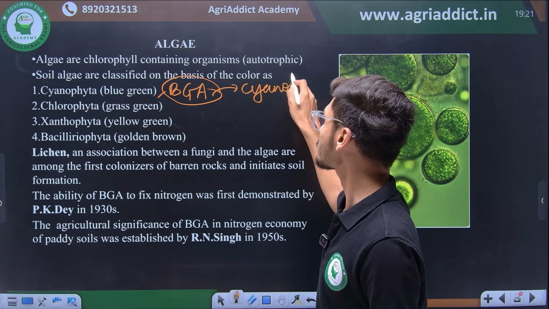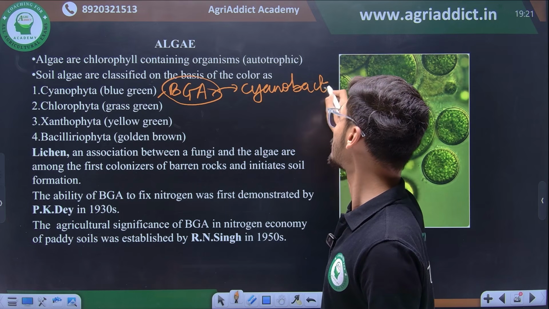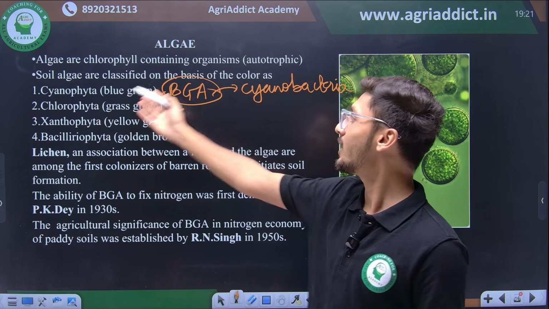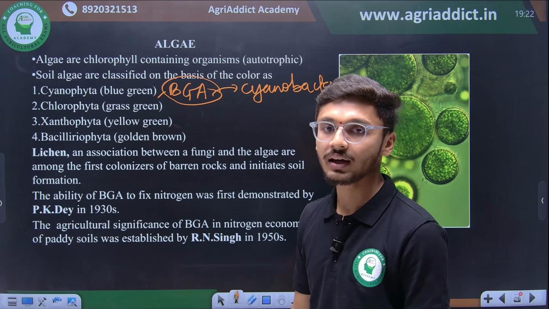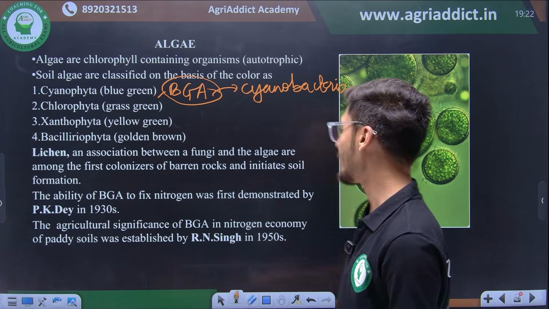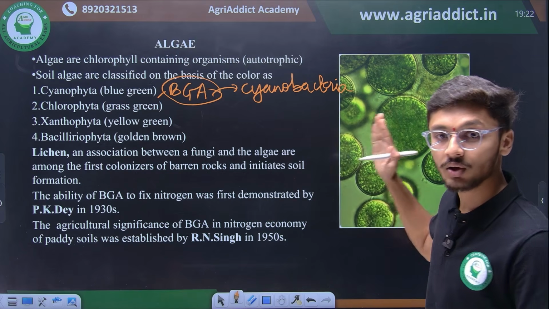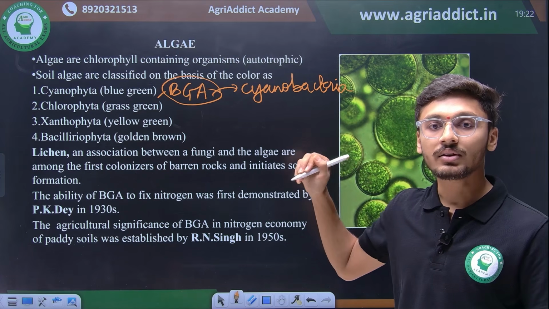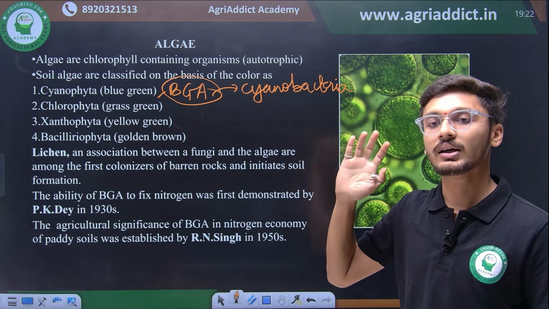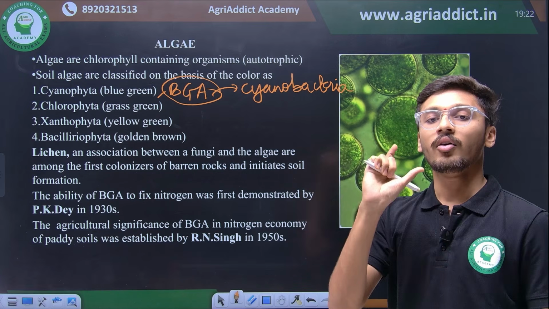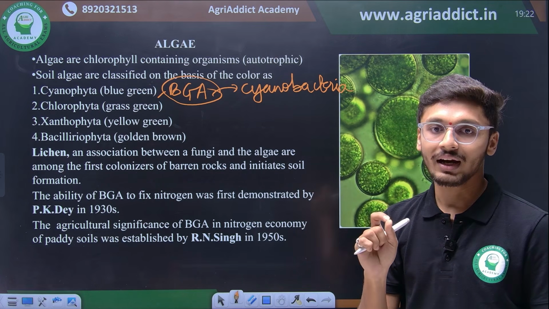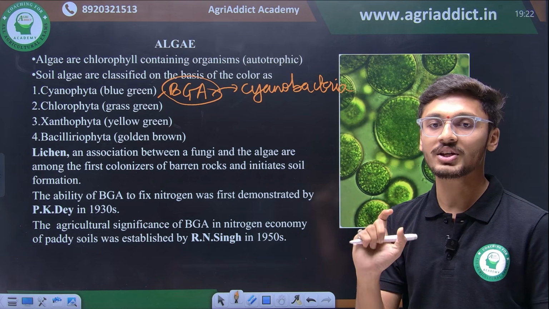Right? So if it has blue-green color, it falls under cyanophyta. If it has grass green or green color, in any algal population, then it is chlorophyta. It has chlorophyll, right? Then xanthophyta are the yellow-green colored algal population, and bacillariophyta are the golden brown population of algae.